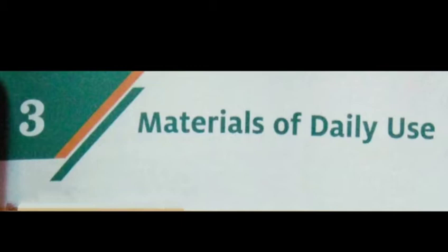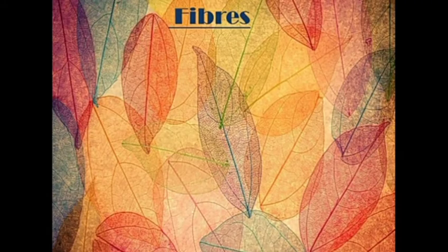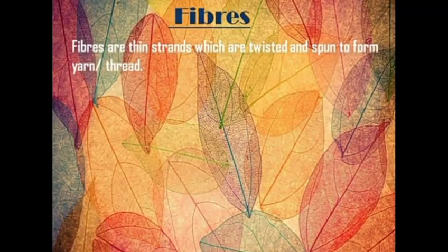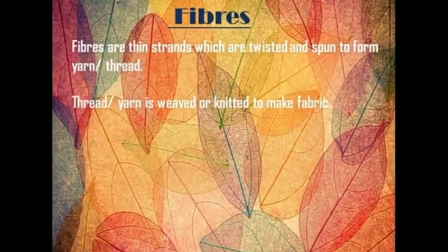So in your previous class, you have learned about the fibers and the types of fibers. So let us first quickly recall some knowledge regarding the fibers and the types of fibers. So starting with the very basic, we are having fibers. Now what are fibers? The fibers are the thin strands which are twisted and spun to form yarn or thread. Then the yarn or thread is weaved or knitted to make fabric. And fabric is what? Which we wear daily.